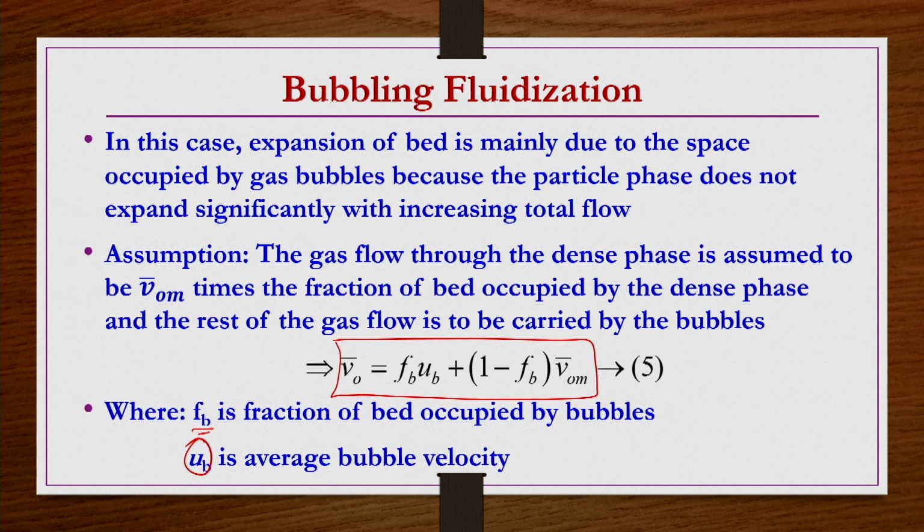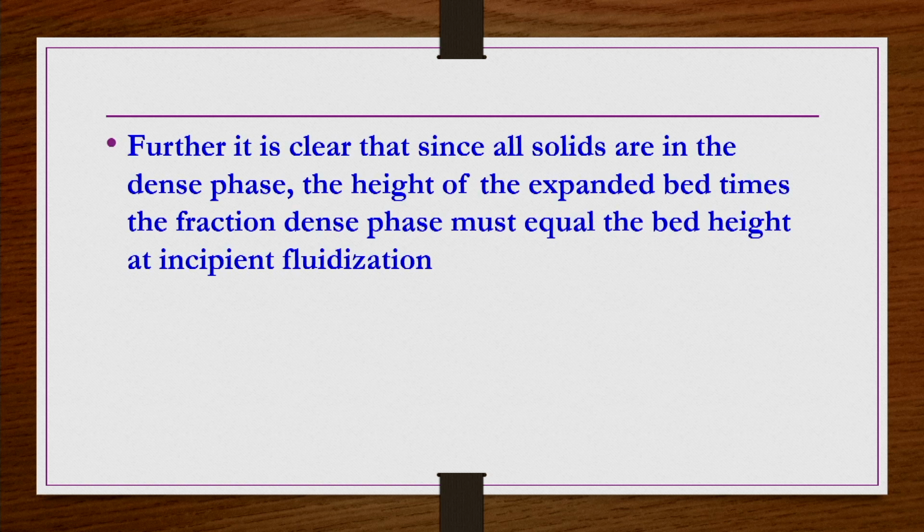A few experimental studies have been done, and empirical correlations are available, which we will see anyway. For bed expansion, the height of the expanded bed times the fraction of dense phase must equal the bed height at incipient fluidization condition, as I explained using the figure just now.